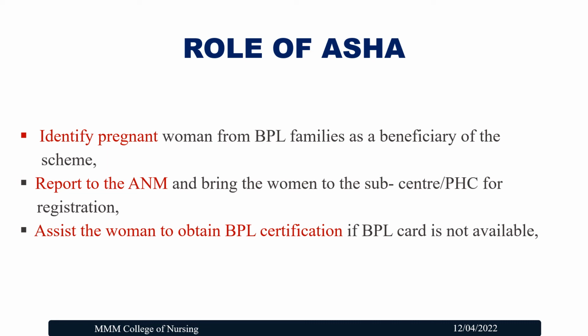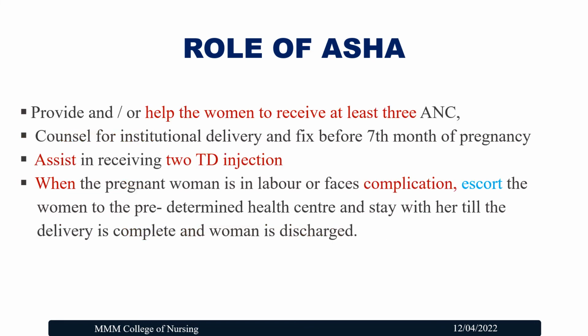Assist the women to obtain the below poverty level certification if the below poverty level card is not available for that mother. Also, the ASHA helps the women to receive at least 3 ANC check-ups during their antenatal period. Counsel for institutional delivery and fix it before the 7th month of pregnancy. Assist in receiving 2 TD injections.